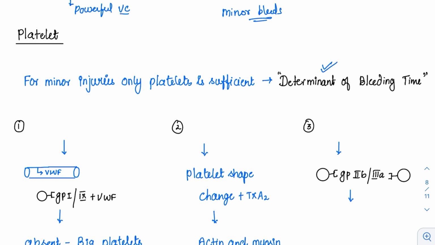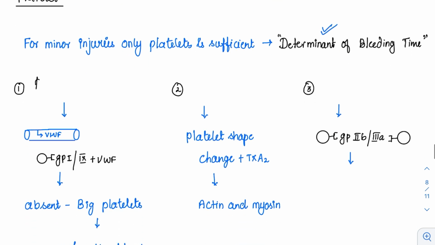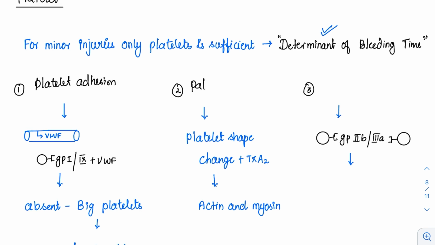So platelets have three properties by which they stop the bleeding. First is platelet adhesion. The platelet comes and gets attached to the vessel. So that is called platelet adhesion. Second is platelet activation. The platelet gets activated. And finally, the third part is platelet aggregation.